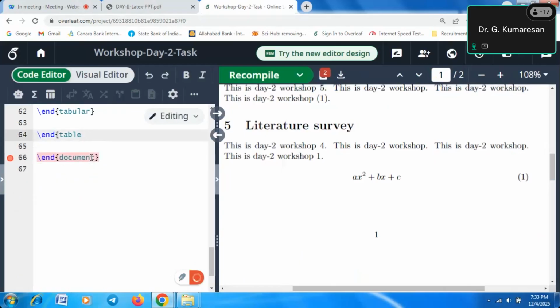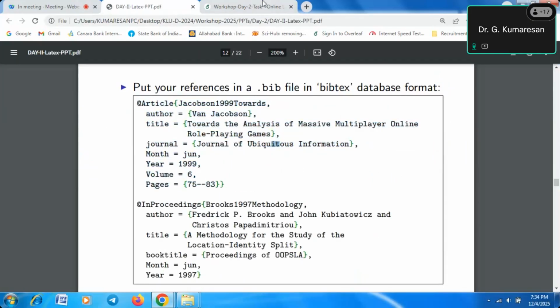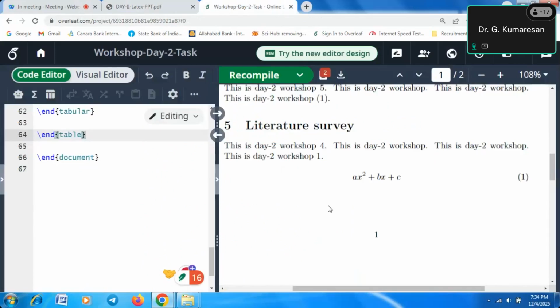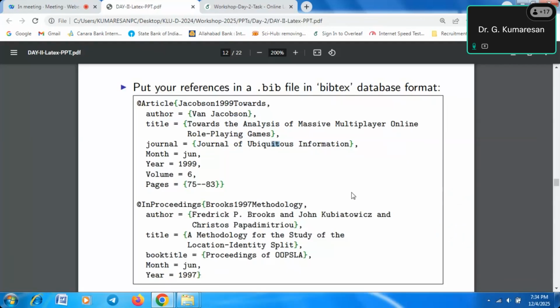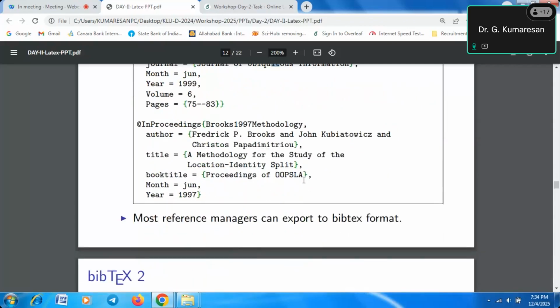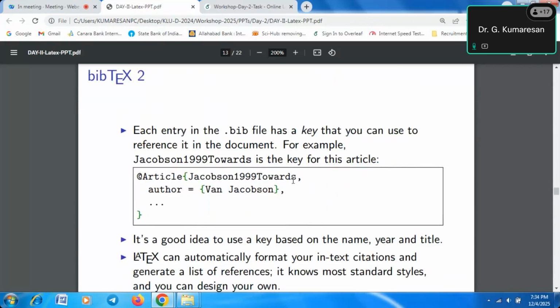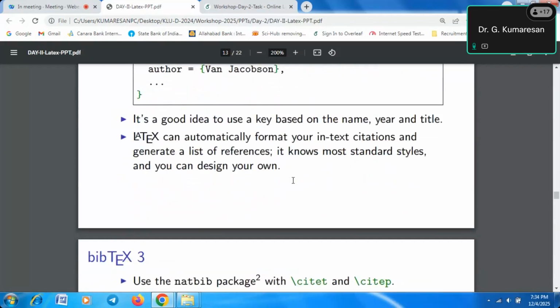Actually, it will take some time. Tomorrow we will discuss how to cite references. Sir, it will take some time to explain the references. Can we continue tomorrow? Tomorrow I will explain how to cite the references, because still 10 more pages are there, so I have to explain tomorrow how to cite the references.